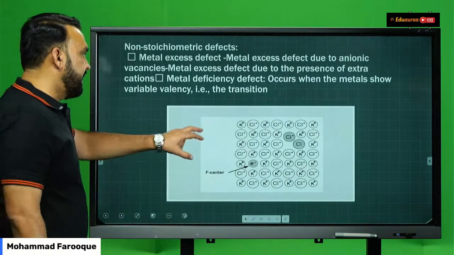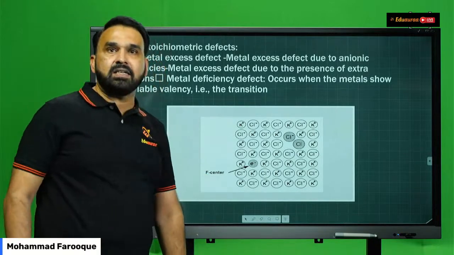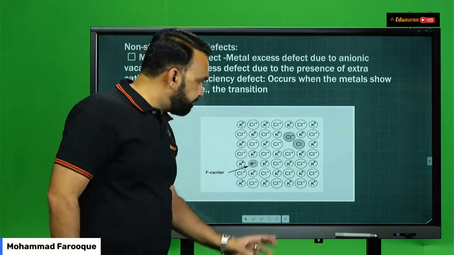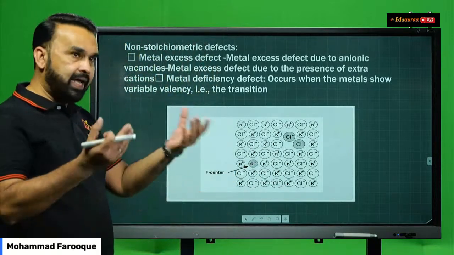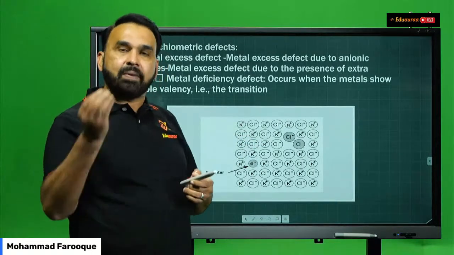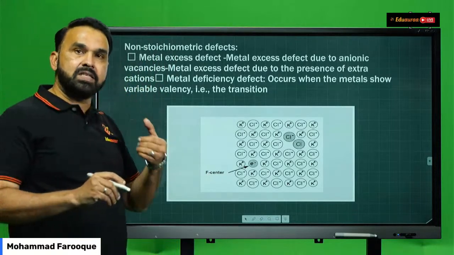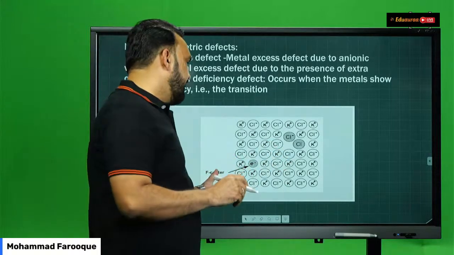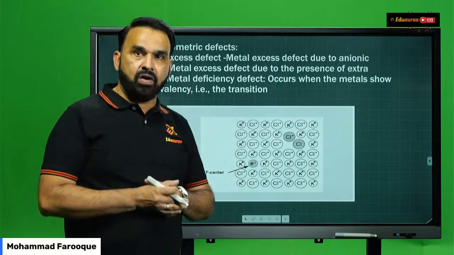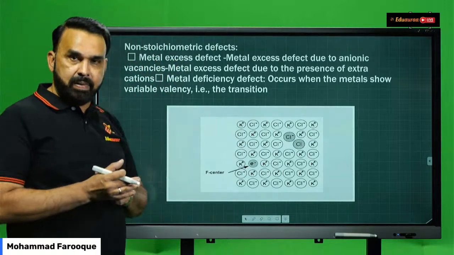Then here you see what are F centers. F centers are defects which occur when a cation has left its original position, but that position is occupied by an electron. Whenever an electron occupies the position of a cation in the crystal structure, it gives rise to an F center, which results in the color formation of that particular solid, which is generally seen in case of transition metals.